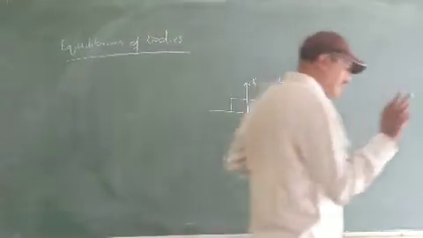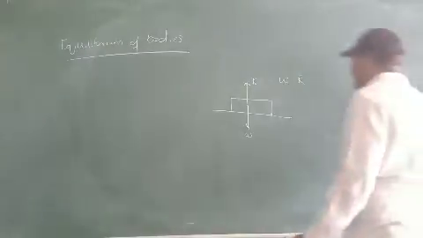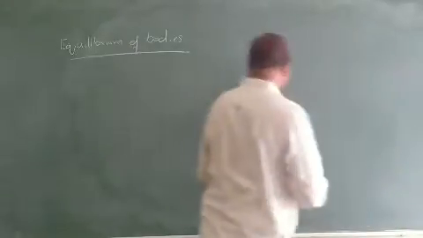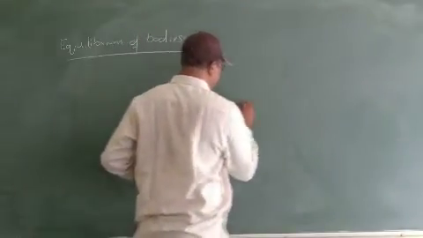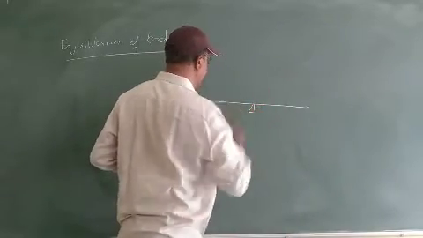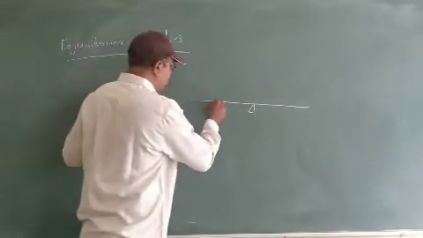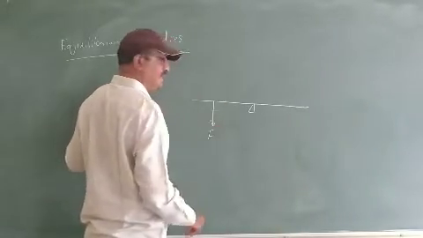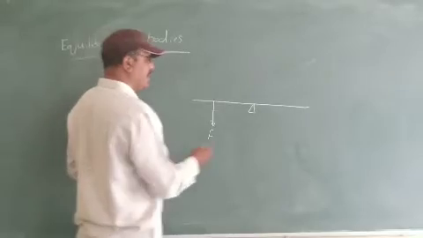For the second condition, let me take one small example and explain it so that you can understand better. I'll take one scale or a bar and pivot it at the center, say here. Now let us say one force F1 is acting in this direction on the left side of this pivot or axis.